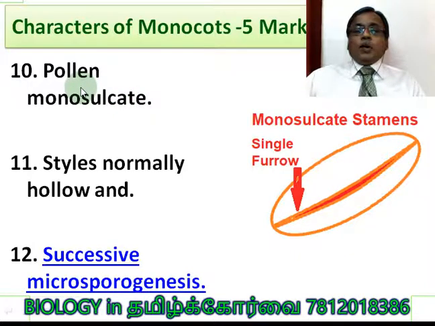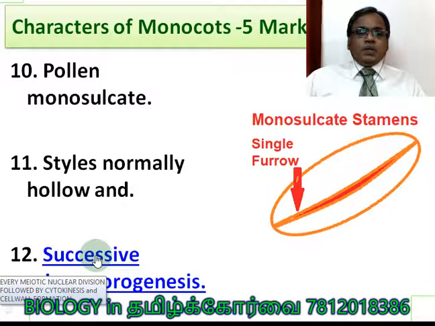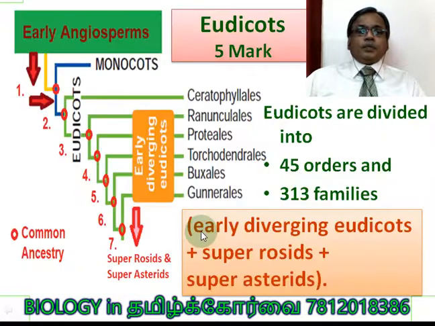10th character, pollen monosulcate. Here also the pollen has a single furrow. Style normally hollow. The stigma is followed by style, and it ends with the ovary. It is hollow. Hollow nature of style. Successive microsporogenesis means each nuclear division is followed by cytokinesis and cell wall formation. Then it is called successive microsporogenesis. Understood? That is the meaning.